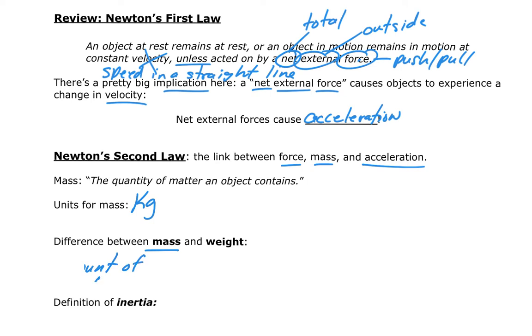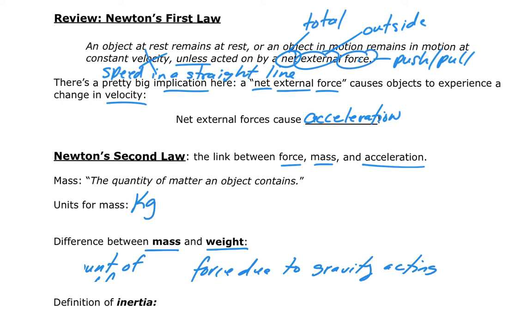And we know mass is the amount of stuff that makes something up. So for instance, no matter where I am in the universe, my mass is always constant. It doesn't change, right? I can't change the amount of matter that's inside me. Sure, I can eat more hamburgers, but not in an instant, right? I can't change my mass. I'm not going to cut a limb off, okay? Weight, on the other hand, is the force due to gravity acting on the mass.